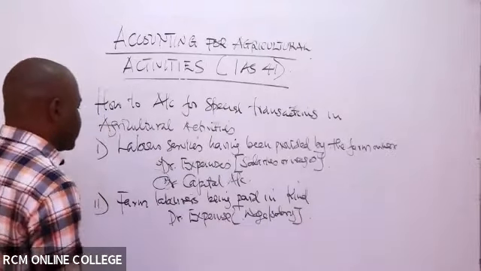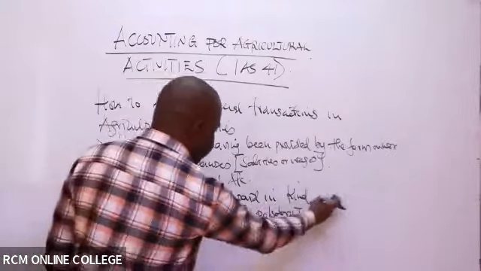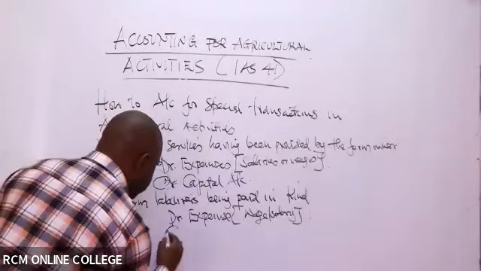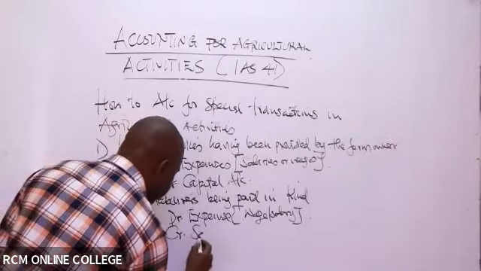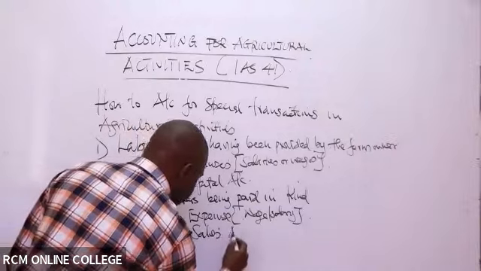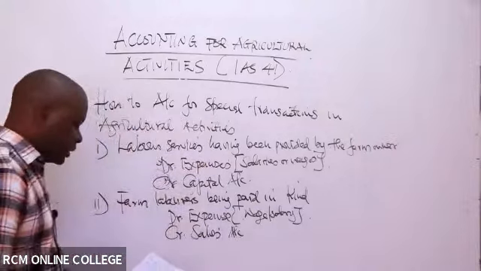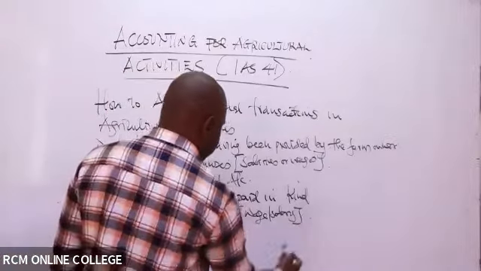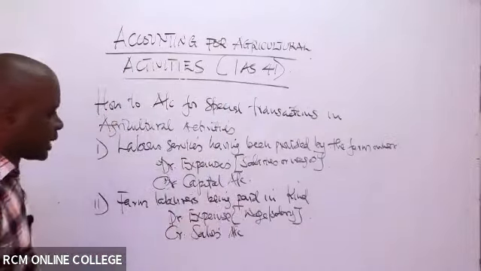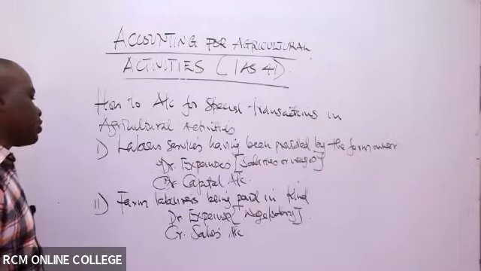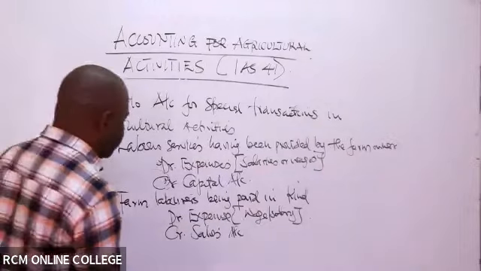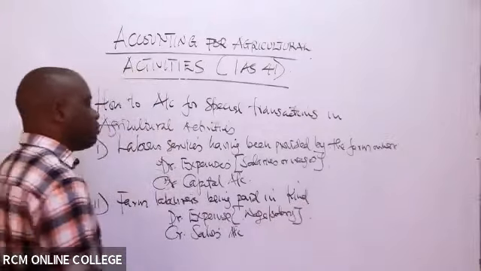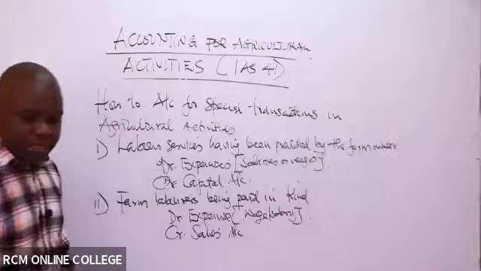Then of course, this part of the produce you gave, you are supposed to be able to sell it. So you'll credit the sales account, which will basically cancel out that transaction. So this is basically what will happen if you pay your laborers in what we call in kind, or using part of the farm produce to pay your laborers.